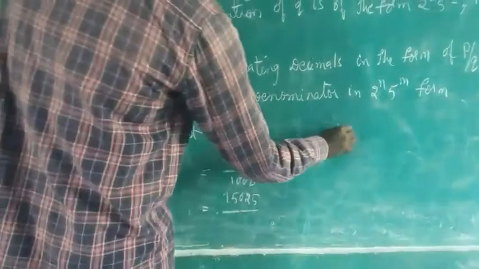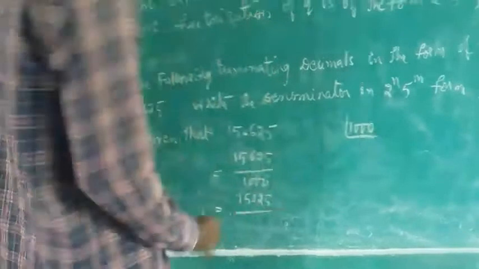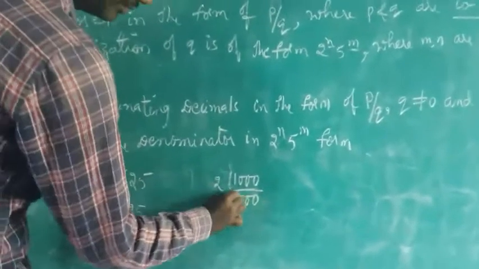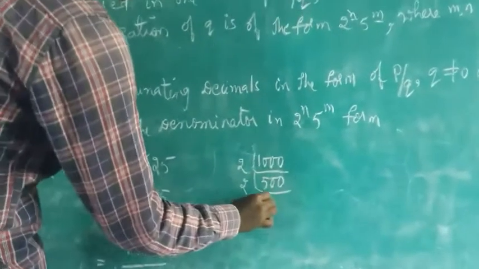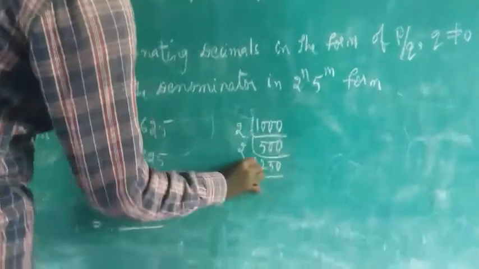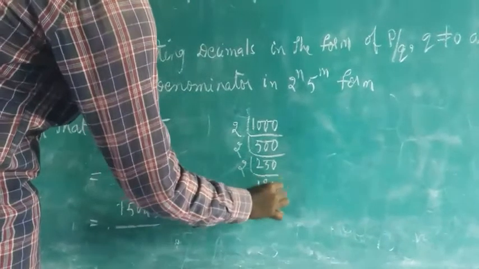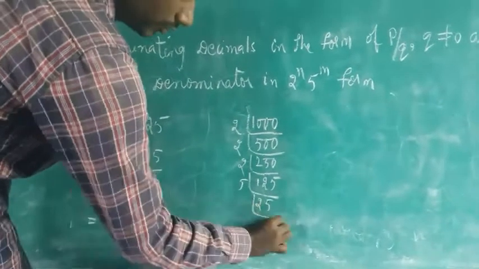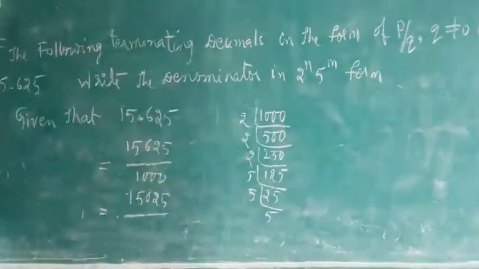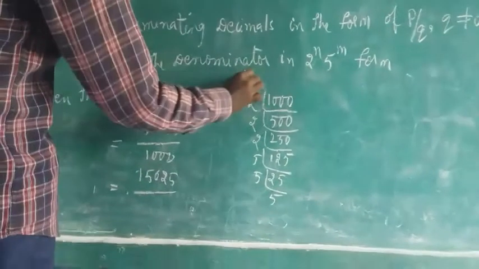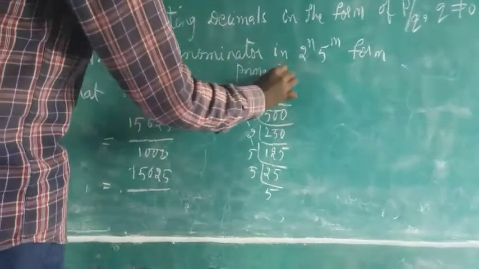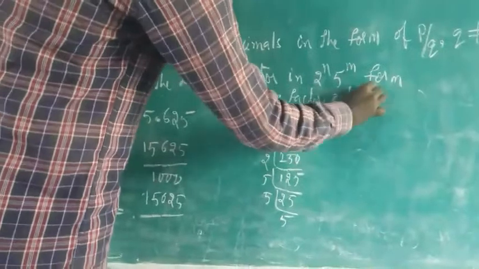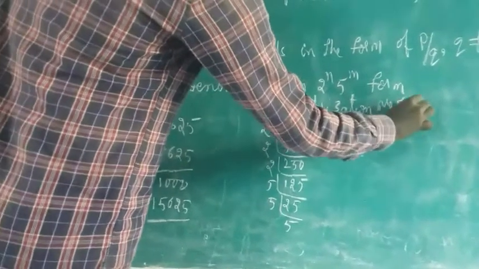Do prime factorization if you don't know. Let's take the 2 table: 2 5s are 10, and so on. Again the 2 table, and then let's take the 5 table: 5 2s are 10, 5 5s are 25. Are you understanding it? This is the prime factorization method.